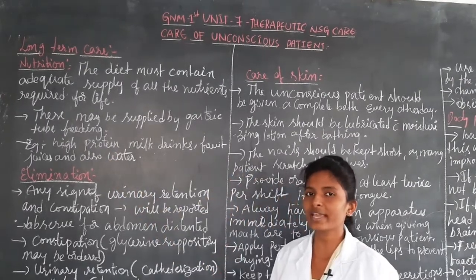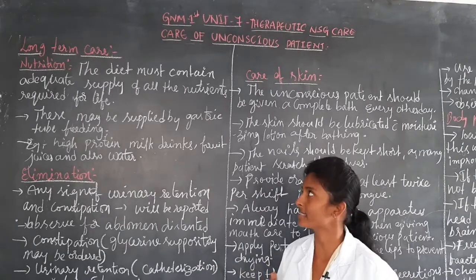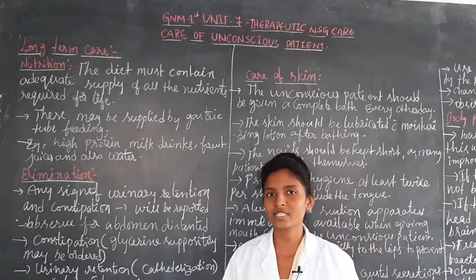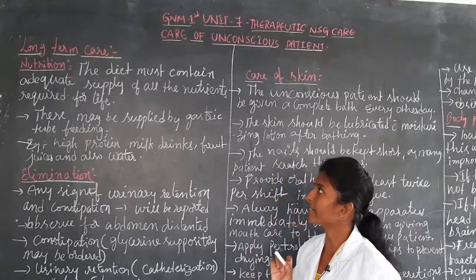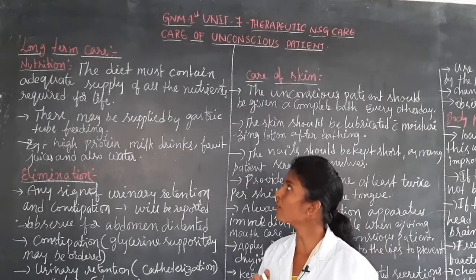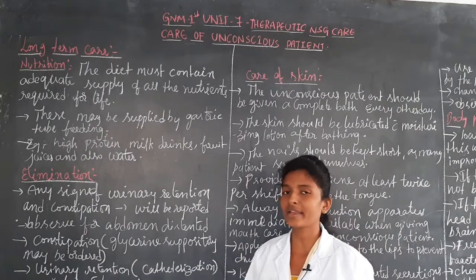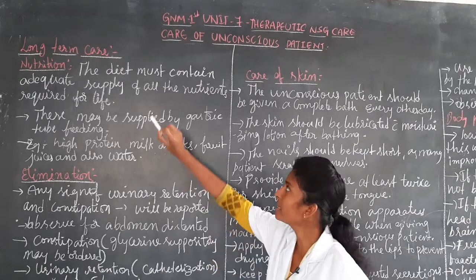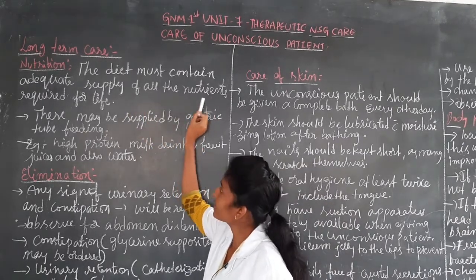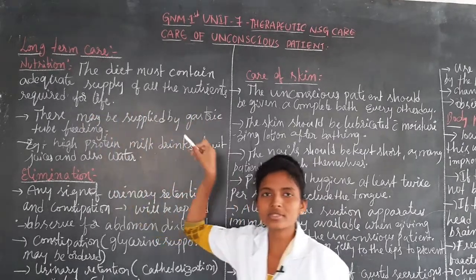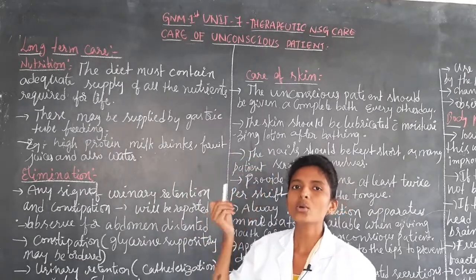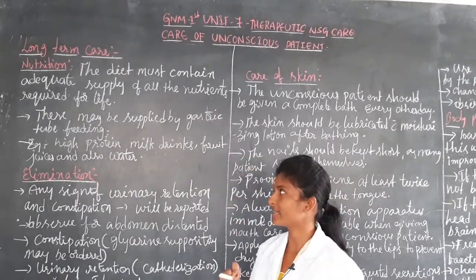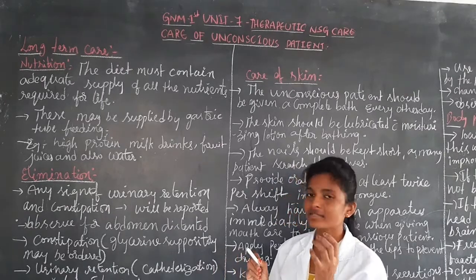These things we can see in nutritional status. For an unconscious patient, the diet must contain an adequate supply of all the nutrients required for life.